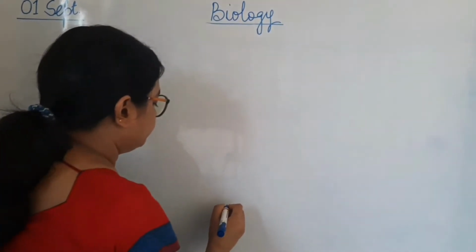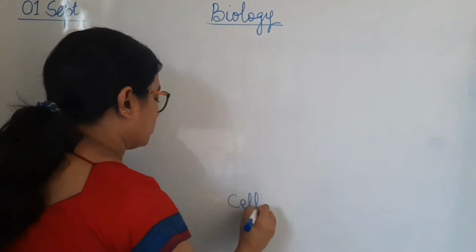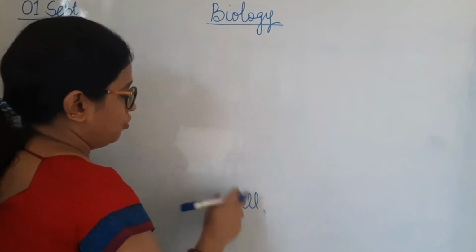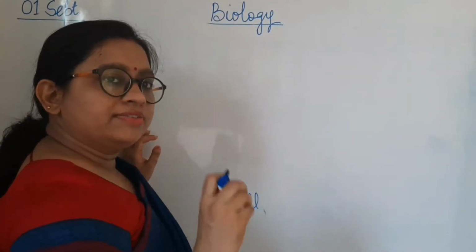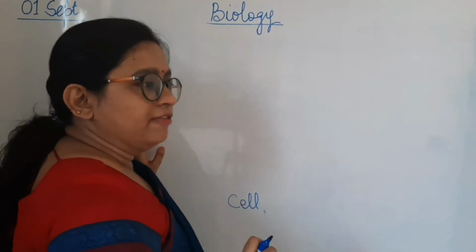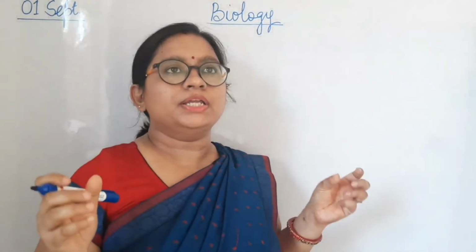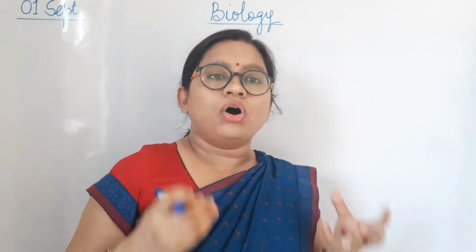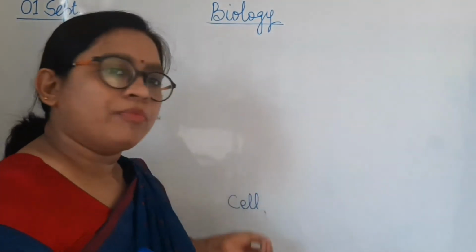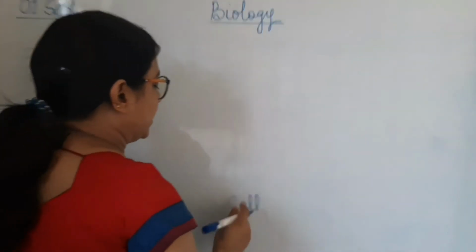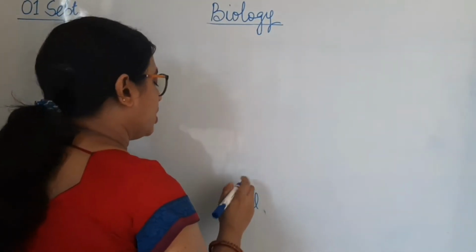I am writing cell over here at the bottom because it is the basic unit of life. For example, in the case of a building, whether it is a house, a shopping complex or a school, all of them have bricks. Bricks form their structure. Similarly, cells form the structure. So, the cell is the basic unit of life.